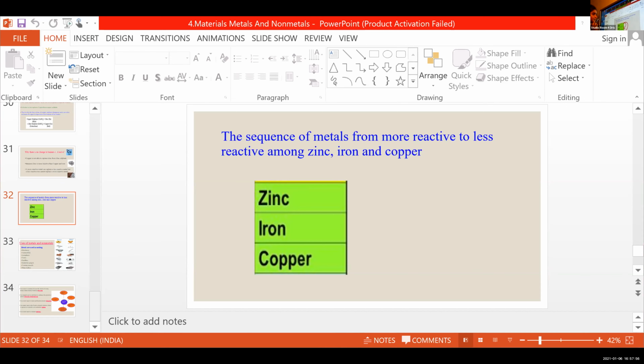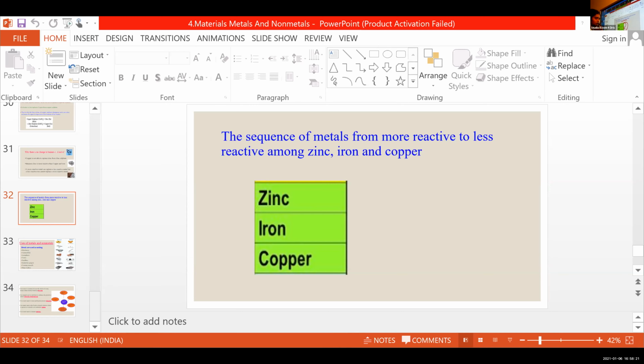Any doubt? Ma'am, if sodium is there, then sodium is reactive. Sodium is very reactive, so sodium can displace metals. You just learn the order of these three: zinc, iron and copper. In the case of sodium, it is very reactive, so it can displace any metal.